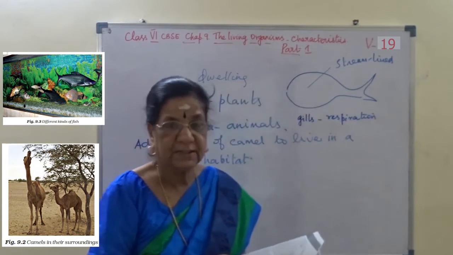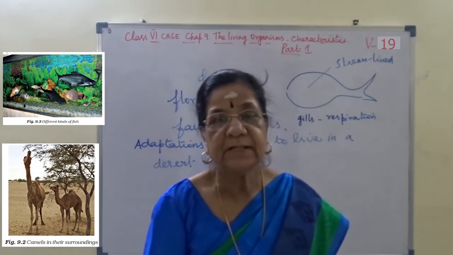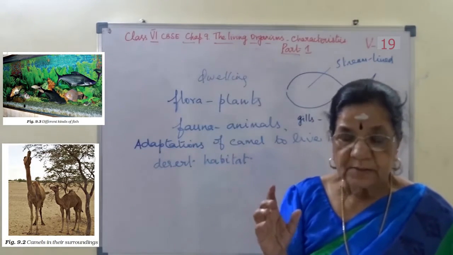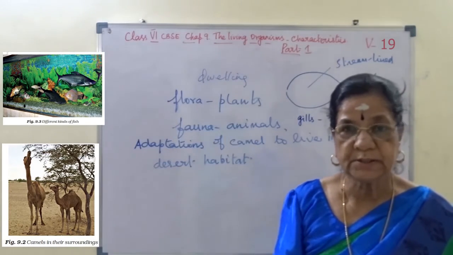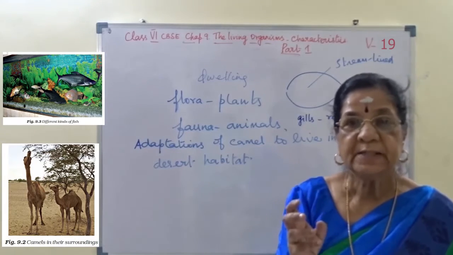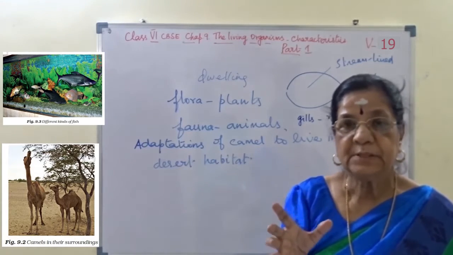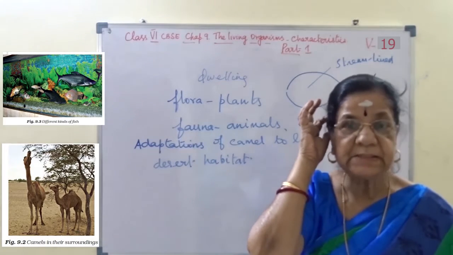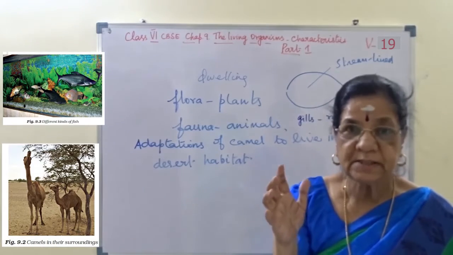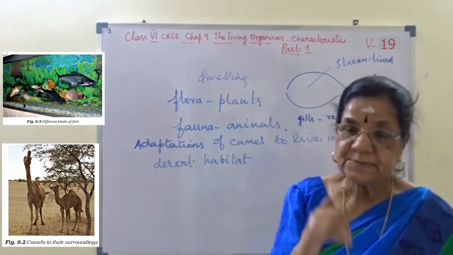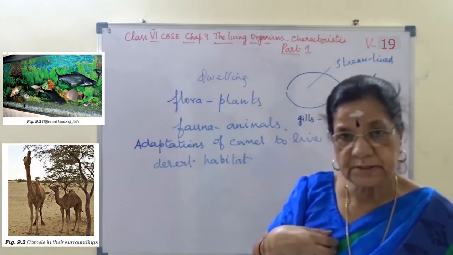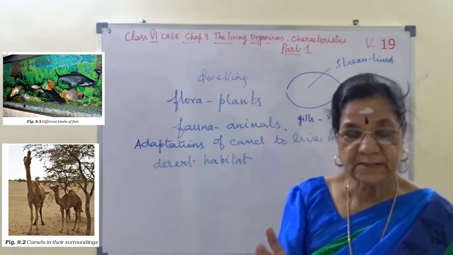I hope you understand. So this is the adaptations of fish to live in water. First we saw adaptations of camel to live in a desert habitat, hot dry climate, whereas fishes live in water. I hope you understand.